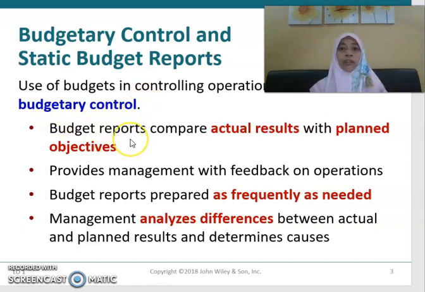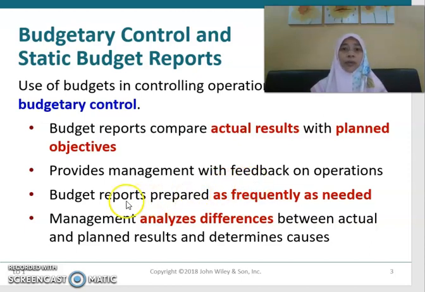So when you have the budget reports, what do you do? The budget reports are used to compare your actual results with the planned results or your planned objectives. And then after that, we provide feedback on the operations.